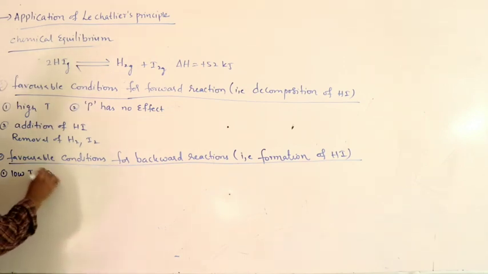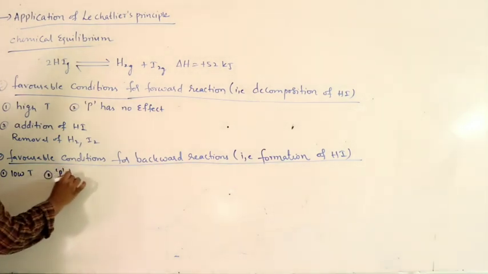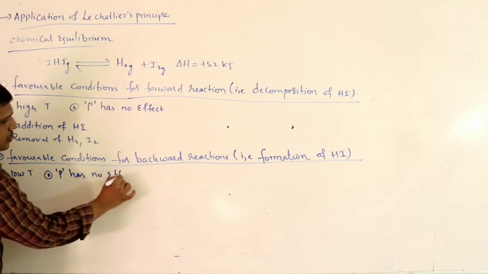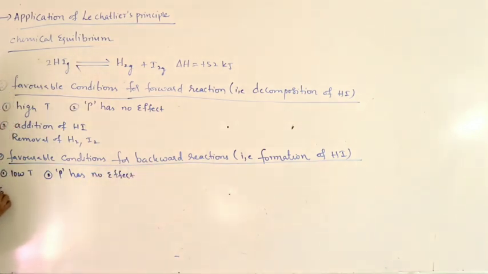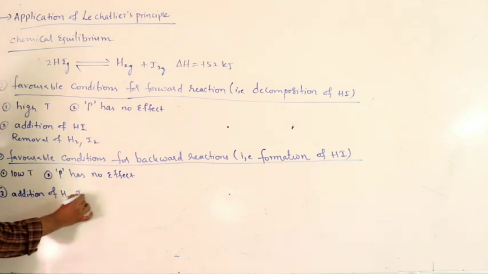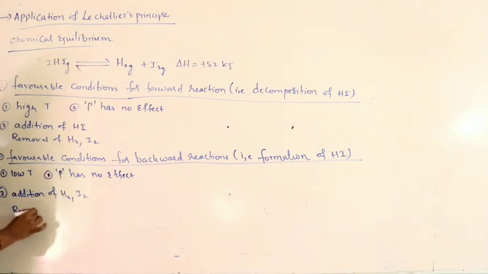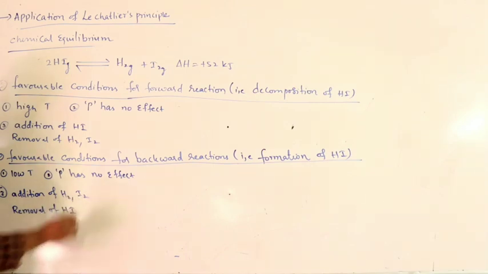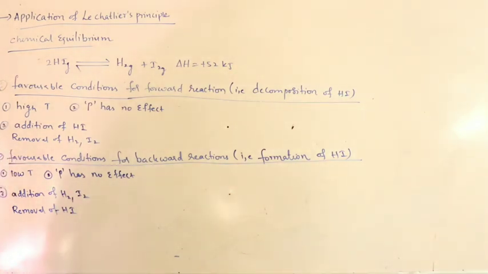Next, as I said, the number of moles of gaseous reactants and products are same. So pressure has no effect. So next, with respect to concentration, addition of products or removal of reactants will shift the equilibrium in backward direction. So this is about some examples for chemical equilibrium.